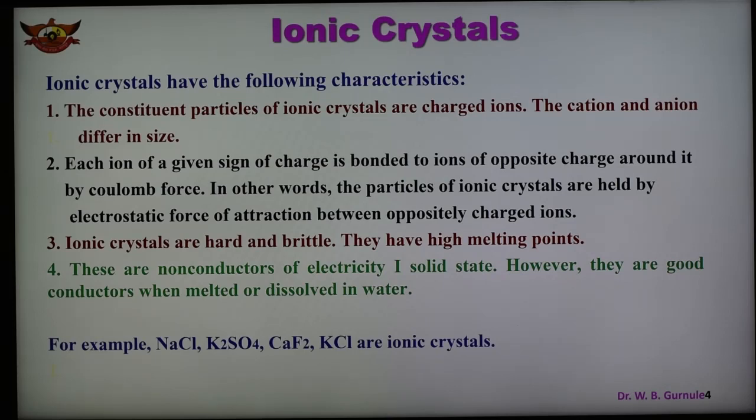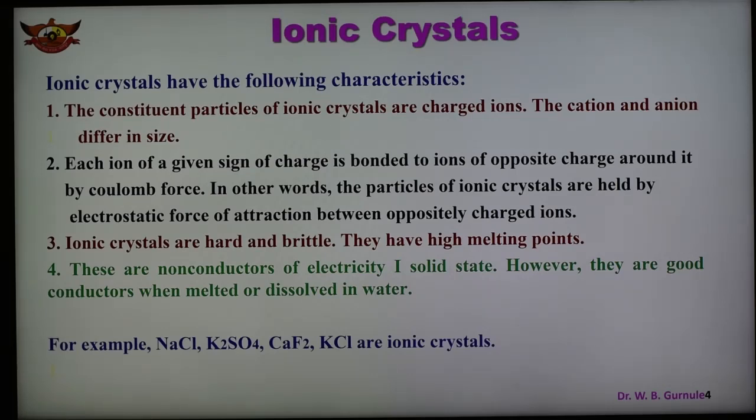So first one is ionic crystals, and as we know, these ionic crystals have important characteristic properties. Number one, the constituent particles in case of ionic crystals are charged ions, that is, they have positively charged ions and negatively charged ions.